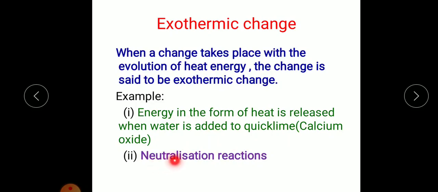Other example is neutralization reaction. Neutralization reaction means when an acid reacts with a base, salt and water is produced. Along with that, heat also gets evolved. So it is also an example of exothermic change.